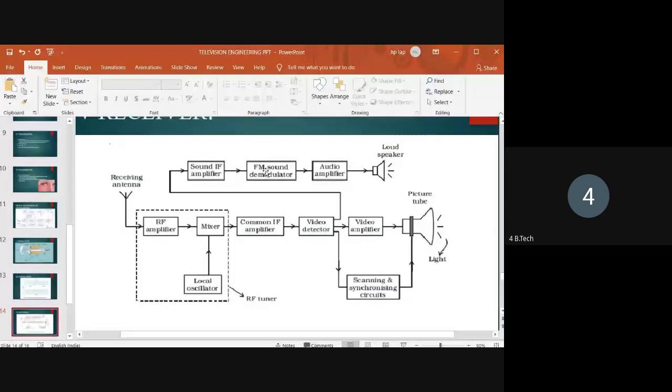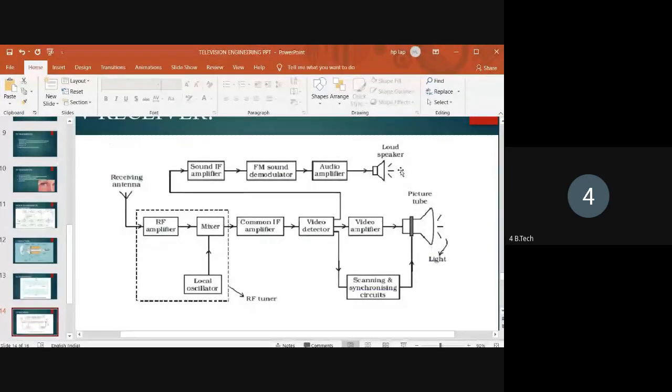The FM sound demodulator demodulates the signal, meaning the carrier signal is removed, and gives it to the audio amplifier. After amplification in the audio amplifier, it is given to the loudspeaker. The main purpose of the loudspeaker is to convert the electrical signals into speech or sound signals.